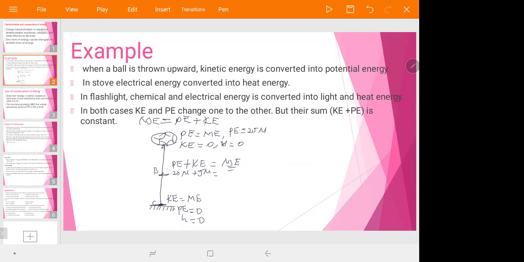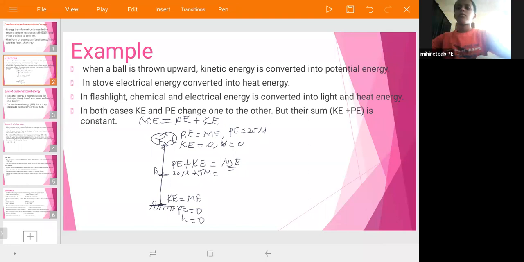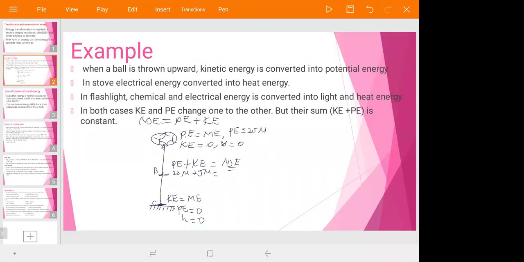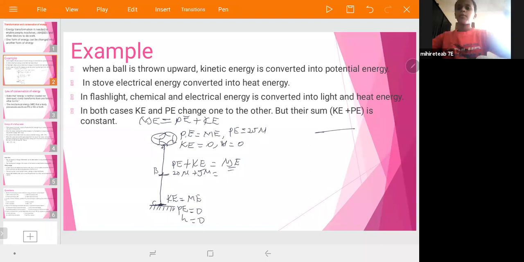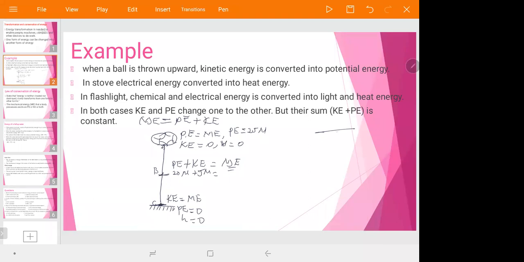The potential energy at point A totally changed into kinetic energy. Therefore, energy can be converted from one form to another. Potential energy can be changed into kinetic energy, and kinetic energy can be changed into potential energy. Take another example, pendulum motion.